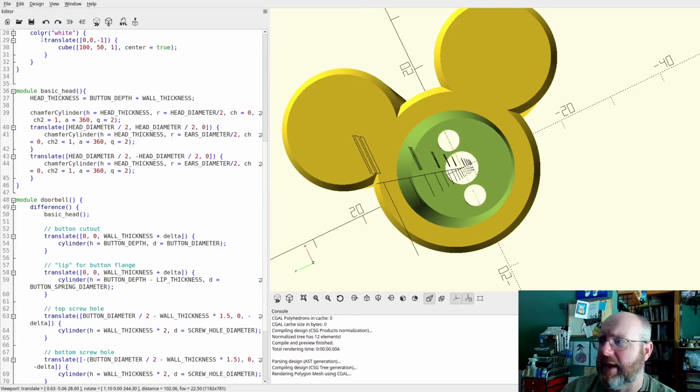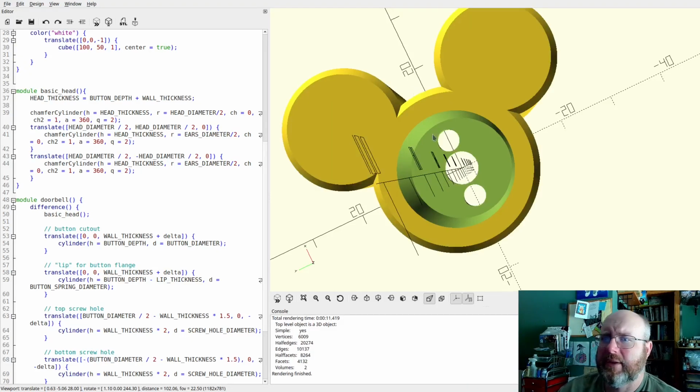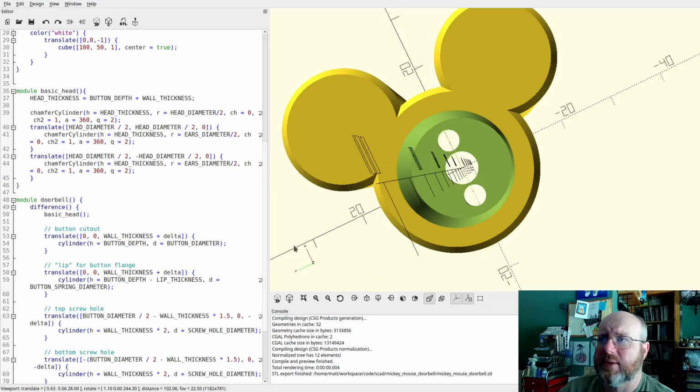So let's throw that as the render. And it goes thinking, thinking, thinking. Now that's rendered with no errors. We have a nice object. So I want to make sure to save this, and then I want to export this as an STL, which is going to export as Mickey Mouse Doorbell, and we are good. So let's pull it into Bamboo Studio and get it on the printer.